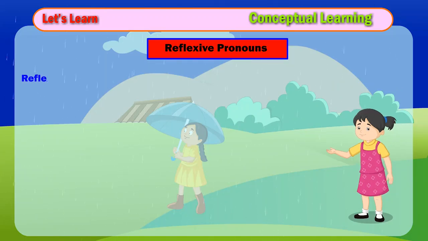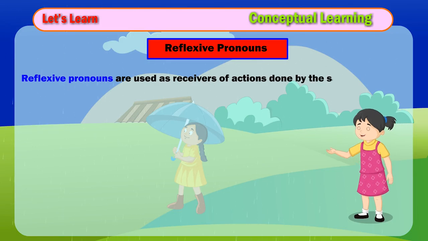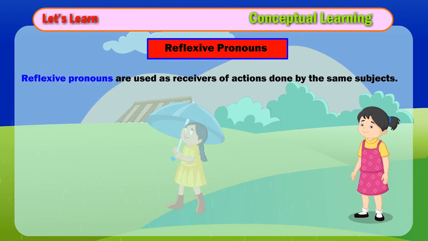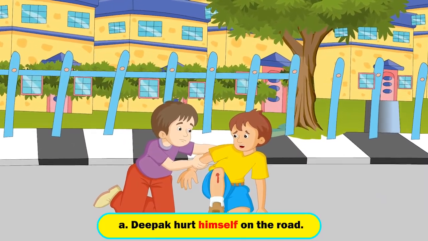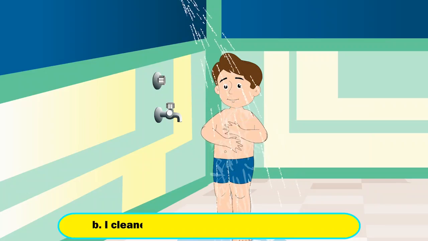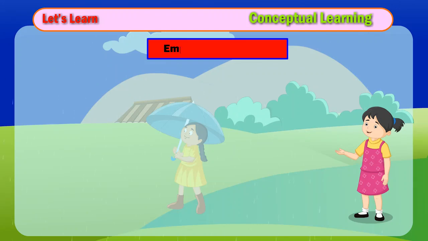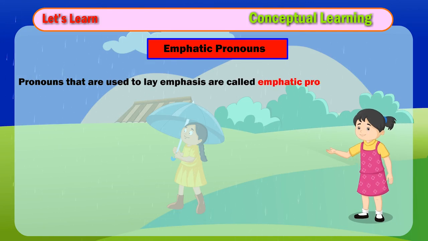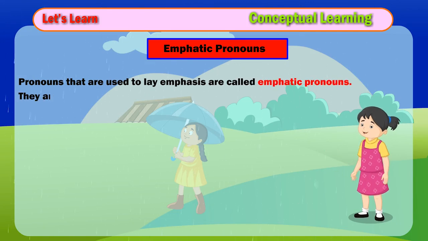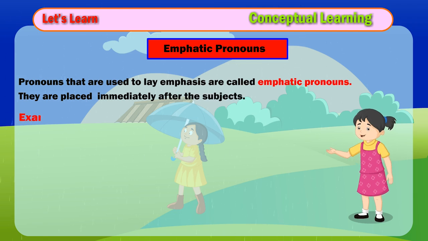Reflexive pronouns. Reflexive pronouns are used as receivers of actions done by the same subjects. Examples: A. Deepak hurt himself on the road. B. I cleaned myself at the end of a long day. Emphatic pronouns. Pronouns that are used to lay emphasis are called emphatic pronouns. They are placed immediately after the subjects.